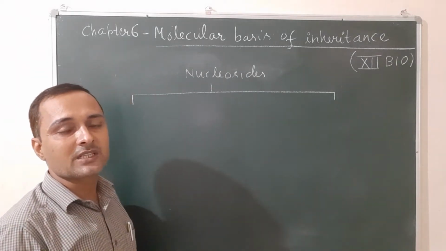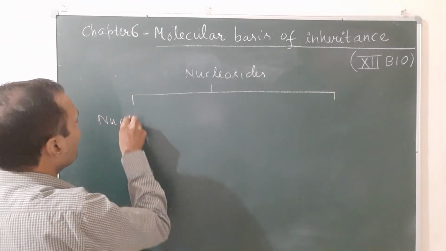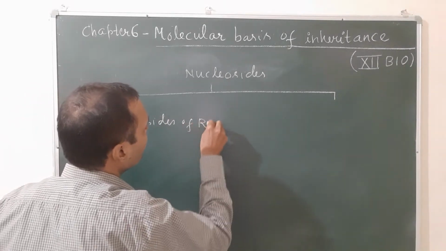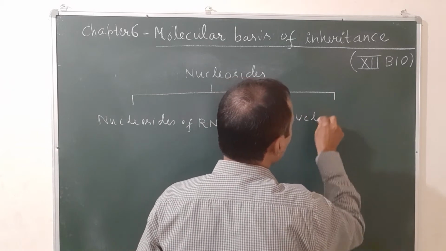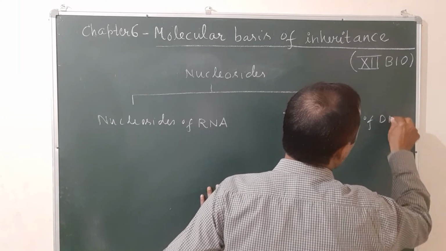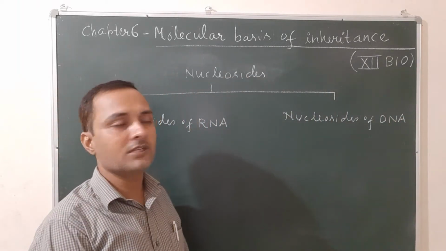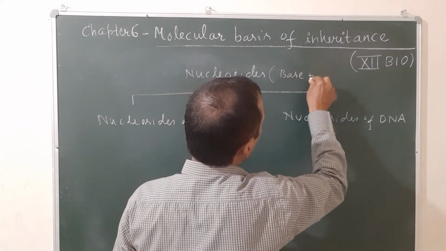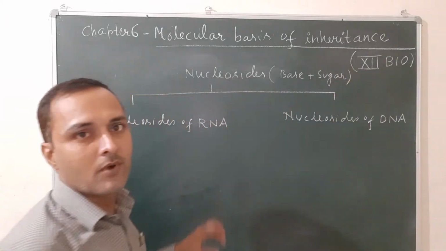And nucleosides are further classified into two types: nucleosides of RNA, and second, nucleosides of DNA. So once again, nucleosides are the component of nucleic acid formed by the combination of a base plus sugar. When these are combined, a nucleoside is formed.